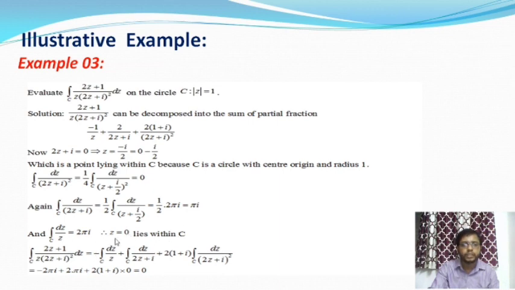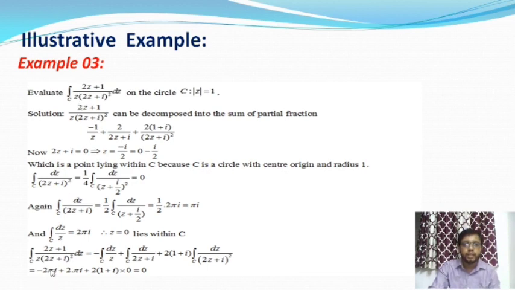If the point 0 lay outside this circle, then the integral value would be 0 by Cauchy's theorem. But in this case 0 lies inside the circle, therefore from the second consequence, or the second formula of Cauchy's consequences, we get the value 2 pi i. So therefore the integration over C